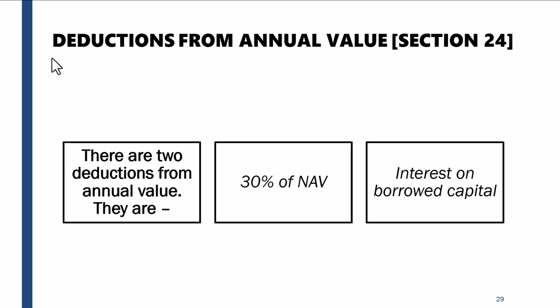Because if you're owning a property and you're earning something out of it, there can be some cases of repair, maintenance, painting, everything. So it does not entirely become your income. You spend some money. So the government says, okay, they'll give you a 30% deduction, and the rest will be taxable in your hands. And if you have borrowed some money and taken a loan against that property, then any interest which you are paying will be reduced from your property income.